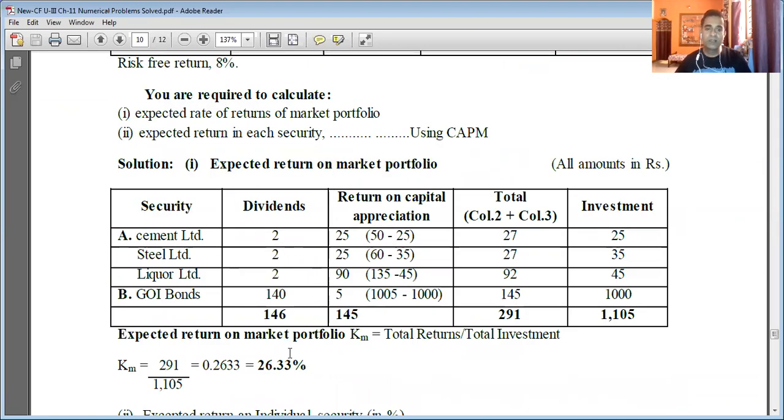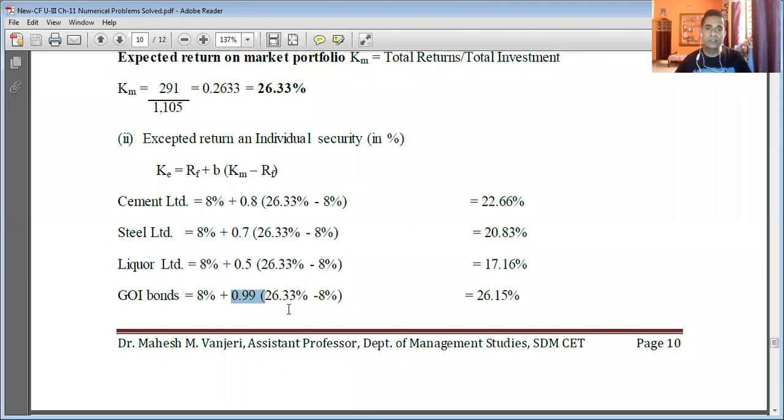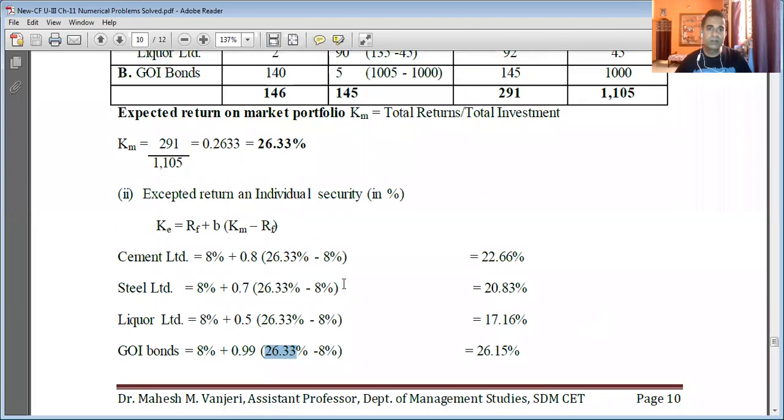The same we write here, 0.99 into bracket KM, the return on market portfolio, which we have already calculated, 26.33 minus 8% RF. That is the risk-free rate of return. So once we simplify the formula, what we get is 26.15% as the expected return on Government of India bonds.